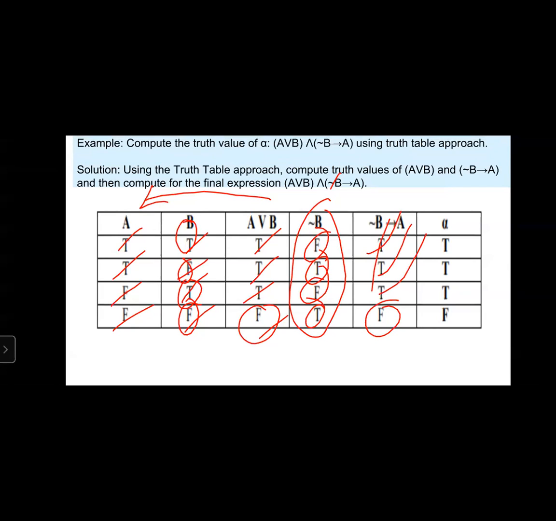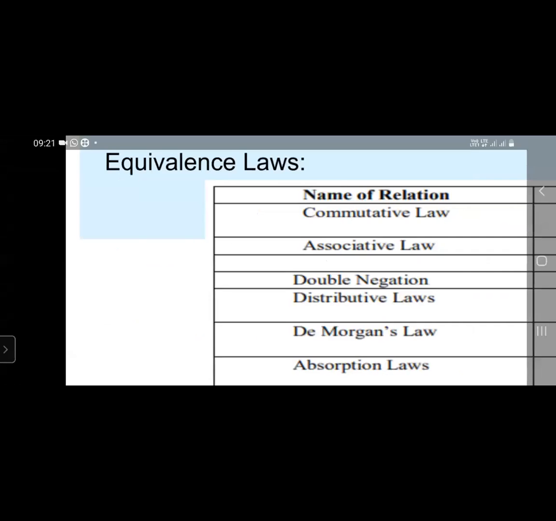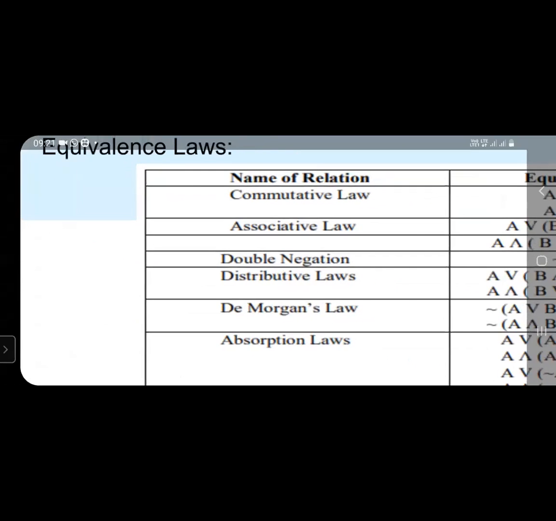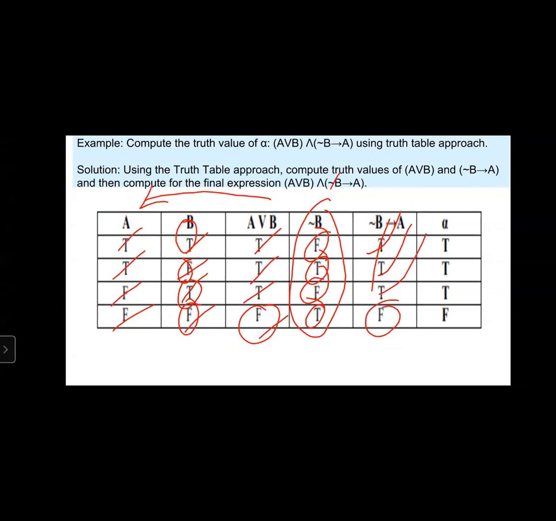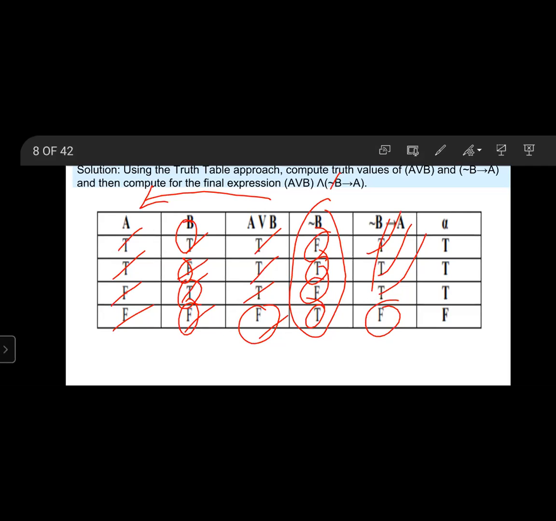Final alpha means A or B and negation of B implies A.